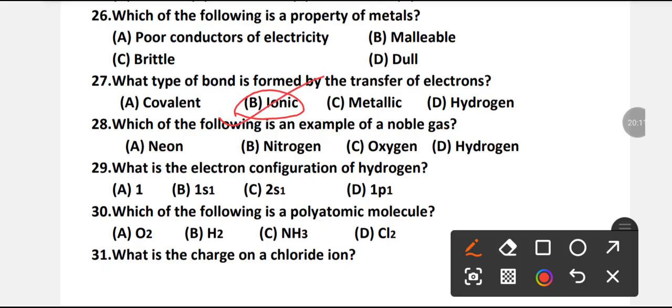Which of the following is an example of a noble gas? Noble gas is a very important gas. Which option is right? Neon, nitrogen, oxygen, or hydrogen?